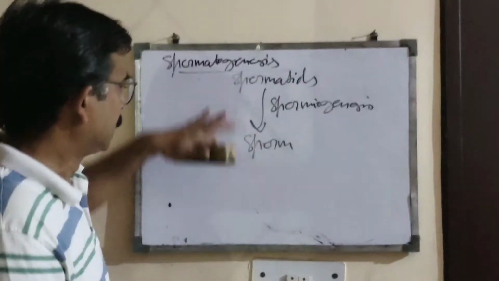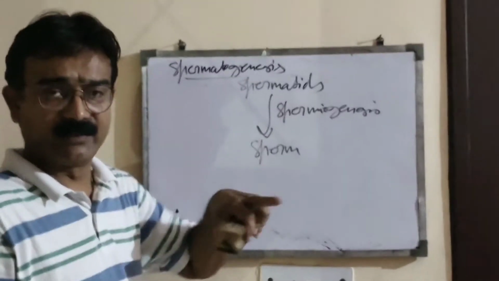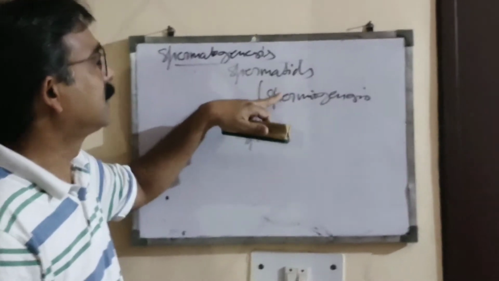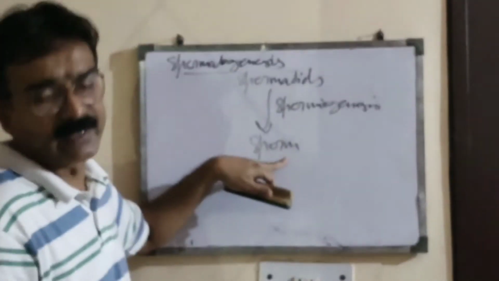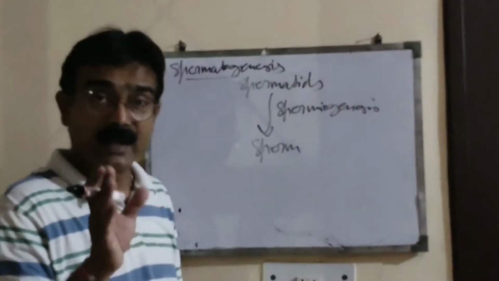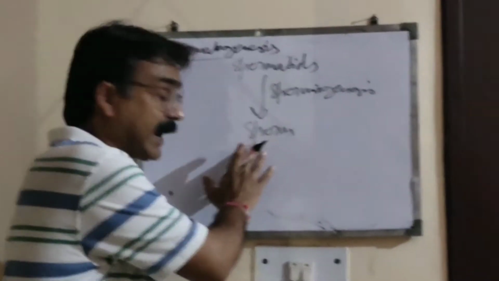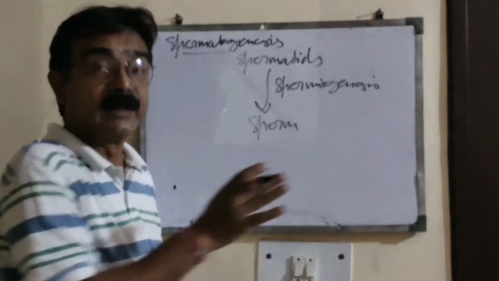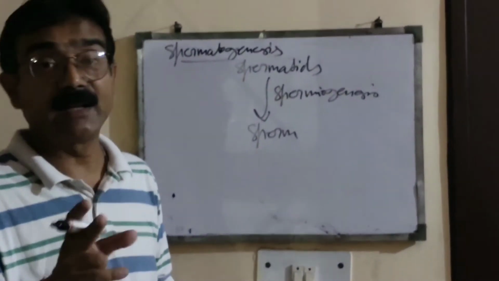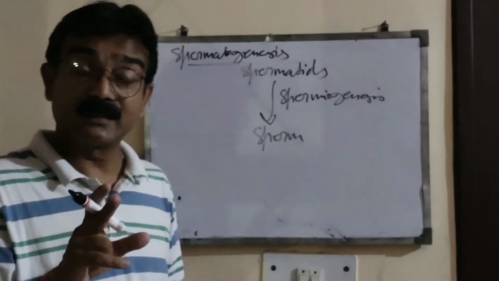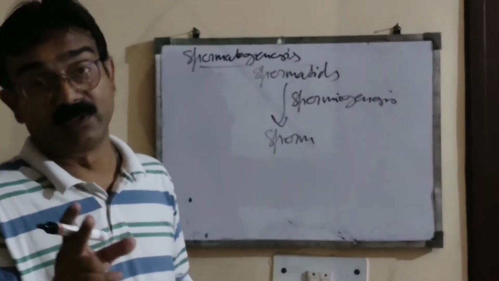So after the second meiotic division, the spermatids are formed, and by the process of spermiogenesis they convert into sperm. And remember, at that time the head of these sperm remains embedded inside another type of cell present inside the seminiferous tubule, that is the Sertoli cell.